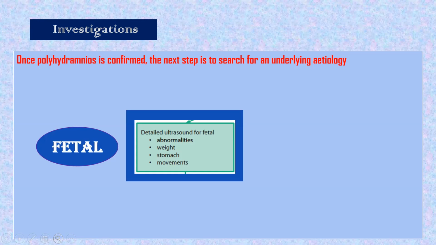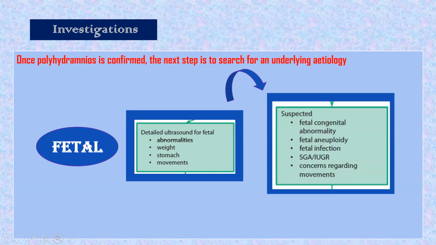Because initially we said some skeletal abnormalities are also associated with polyhydramnios. So any structural abnormality, weight, because macrosomia will tell us some sugar disturbance, something is going on, stomach and movement. When we did all these things about ultrasound, now what are we suspecting? We are suspecting either fetal congenital abnormalities, aneuploidies, infection, IUGR, and concerns regarding movements. This is all our idea of what we are trying to identify.